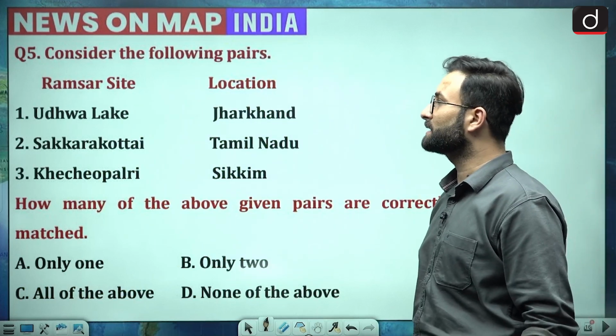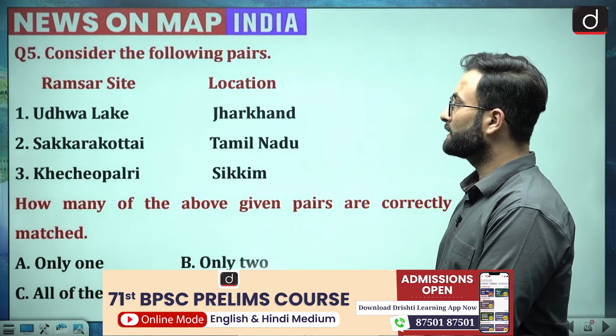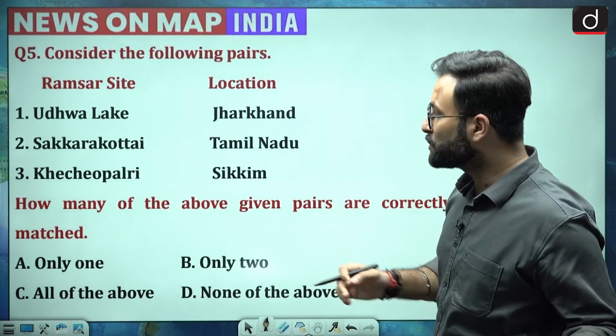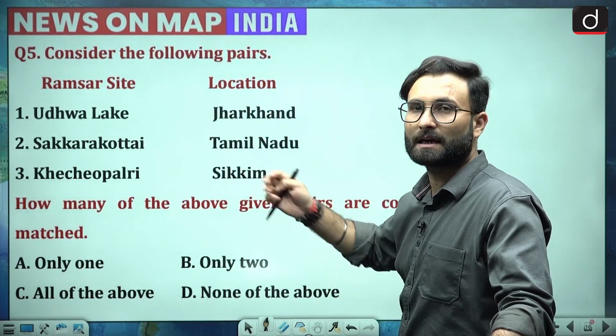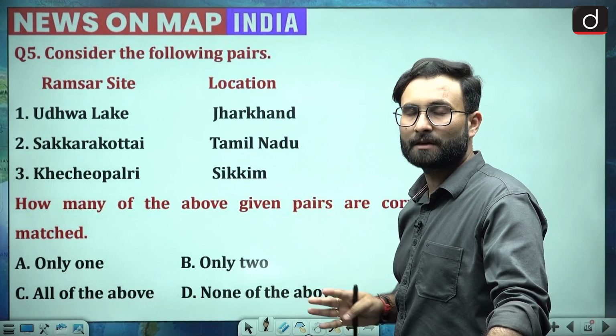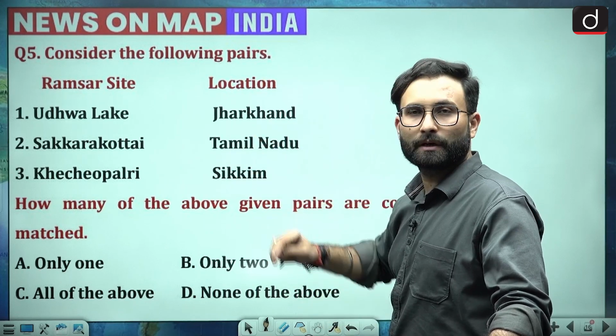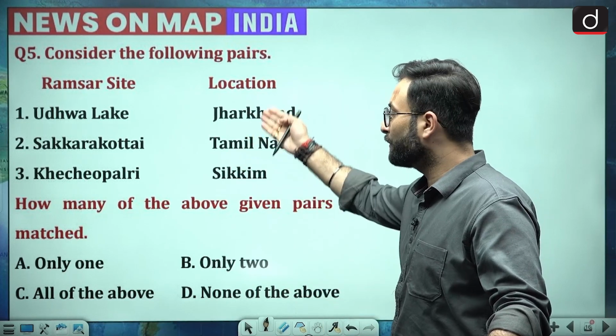Consider the following pairs. Ramsar sites and the locations are given. Udhwa Lake, then Sakkarakottai Lake, that is there in Tamil Nadu, then Palar, that is there in Sikkim. Now, if you look at these three sites over here, they have been included because there are 4 new Ramsar sites which have been added from India. So 3 are given over here. The 4th one you will be telling me in the comment box. So when we talk about the locations over here, all of them are correctly matched.